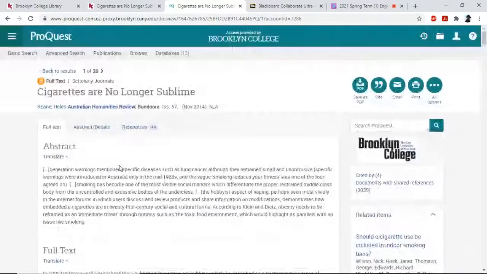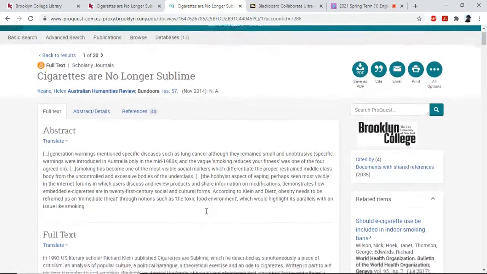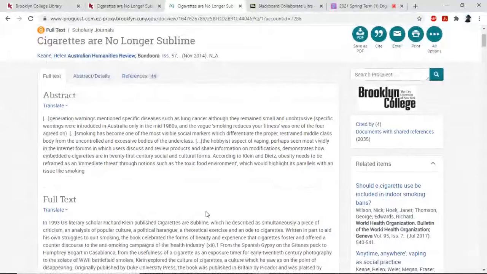But the thing is that since it's responding to the Klein book, Cigarettes Are Sublime, if that does prove to be a useful source, then what you're trying to do ultimately is to take part in the conversation. So you can see that there's already a dialogue happening, and if you do use that other book, then you probably want to come back and look at this as well and actually read it more in depth, and see what seems to be a counter argument, and see what the direction of the conversation is.